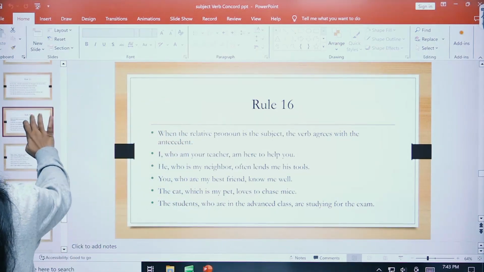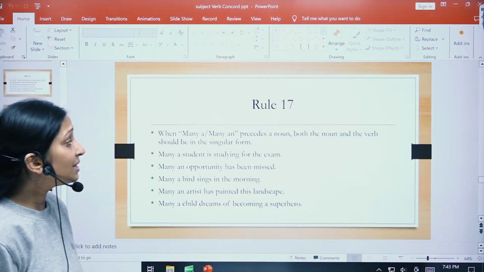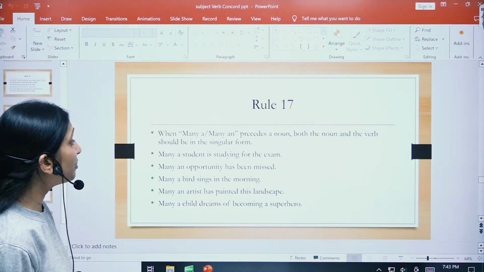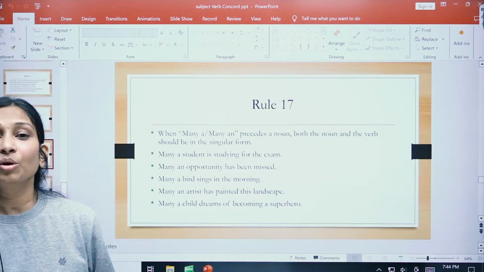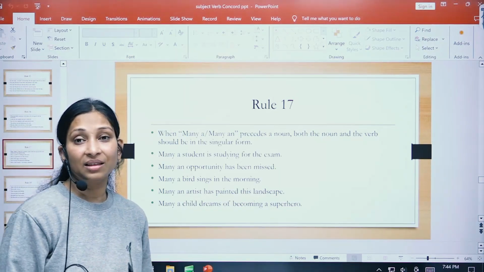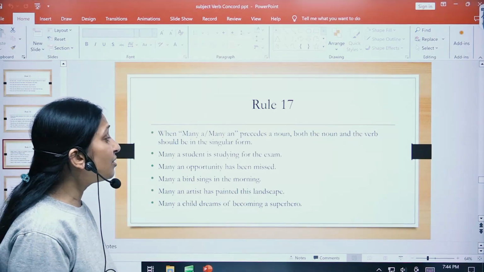Let us focus on the next rule. When many a or many an precedes a noun, both the noun and the verb should be singular. Please understand this because many students make mistakes in these kinds of sentences. Many a student is studying for the exam.